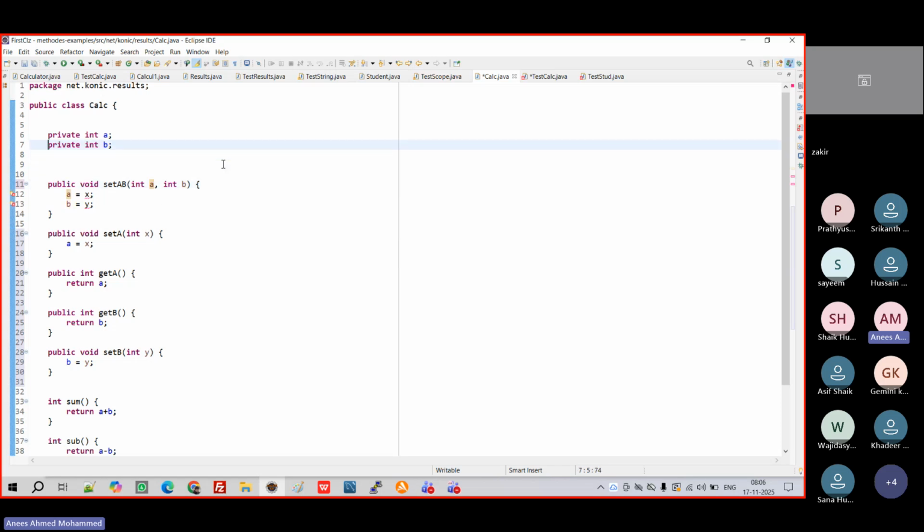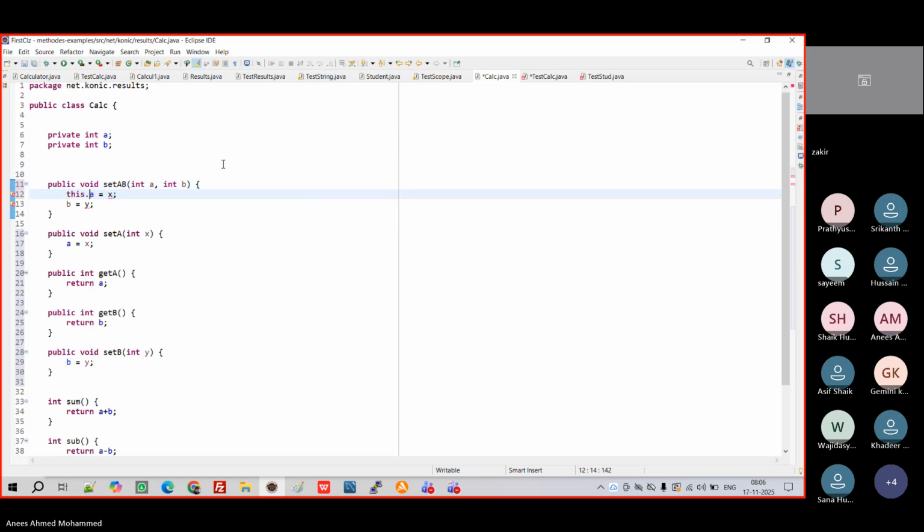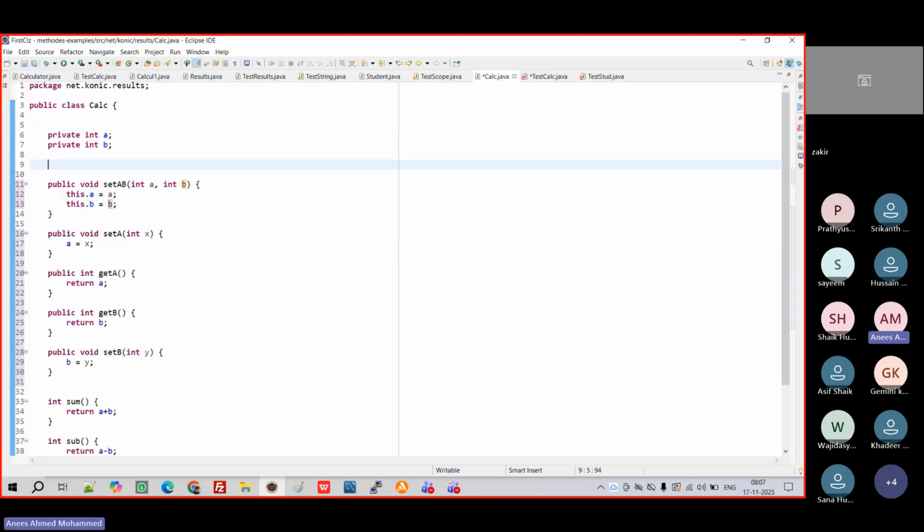To identify this, we'll write the keyword this, this.a, this.b, and this one will be A and B. Now you see the color difference. Blue color is member variables, which are properties. The values coming from outside are gray color, right?